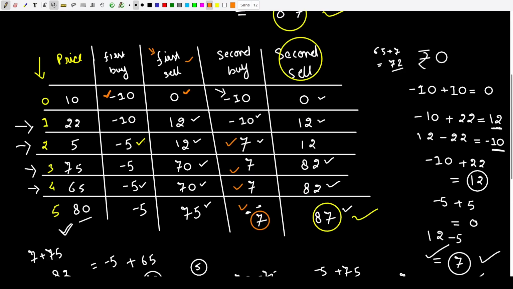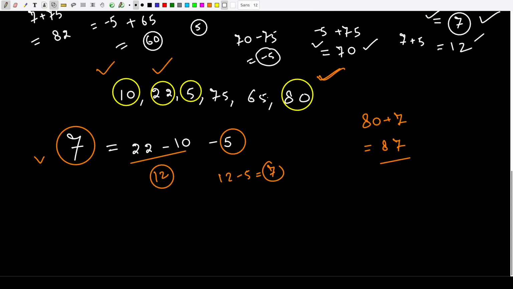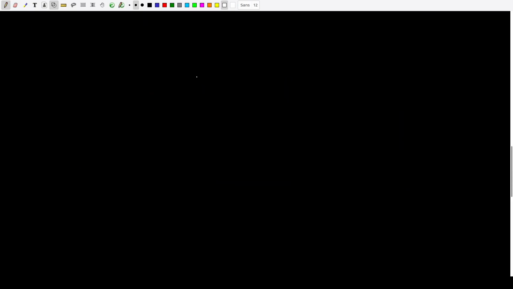Now let us see how we are going to update these variables as and when we move forward in our loop. So let us take the case of first buy. How are we going to update it?